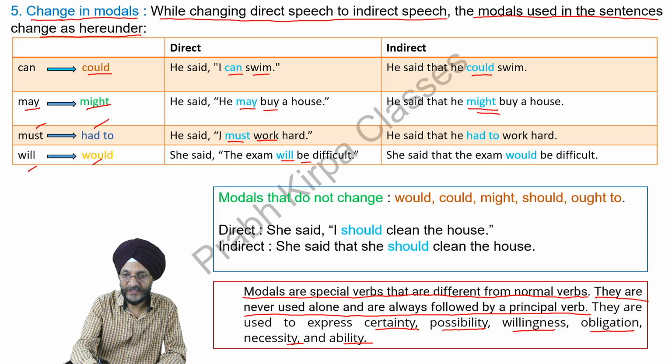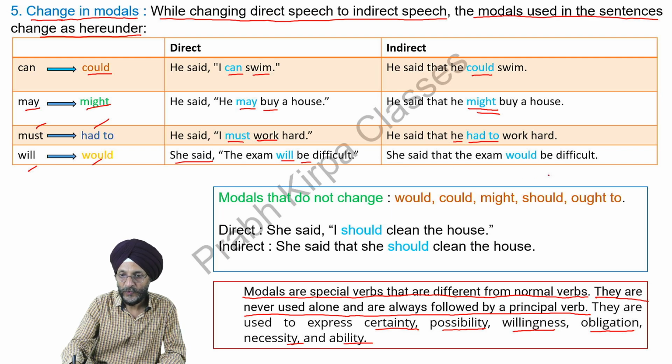He said, I must. It becomes, he said that he had to. Must changes to had to. Next, she said, the exam will be difficult. Will changes into would. She said that the exam would be difficult.